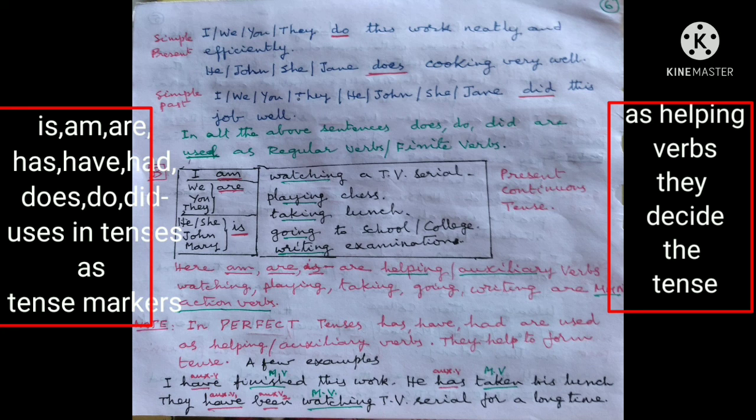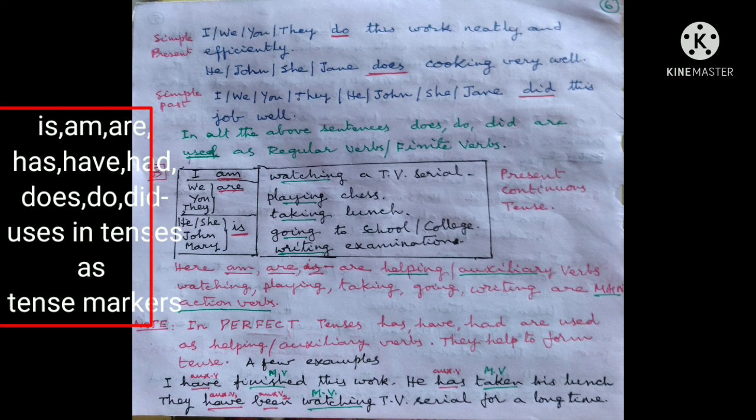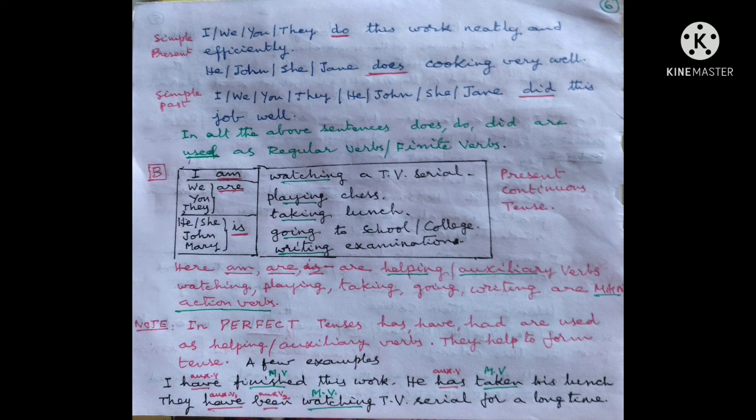In perfect tenses, has, have, had are used as helping, that is, as auxiliary verbs. They help to form tenses, that is, perfect tense and perfect continuous tense. Here are a few examples. I have finished this work. He has taken his lunch. They have been watching TV serial for a long time.